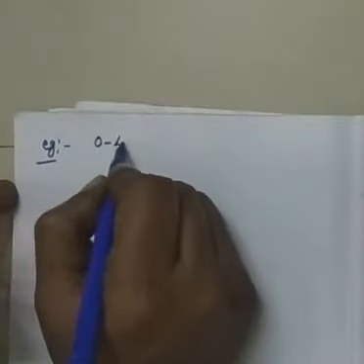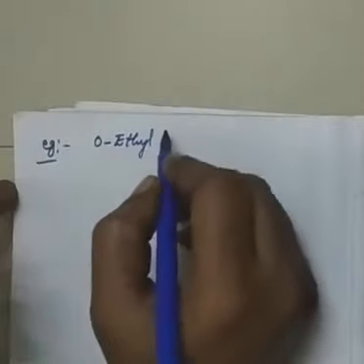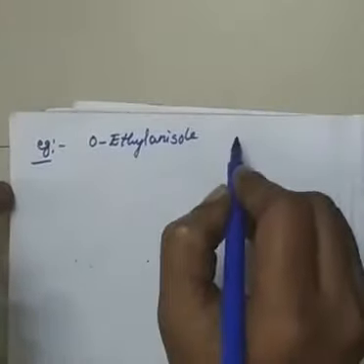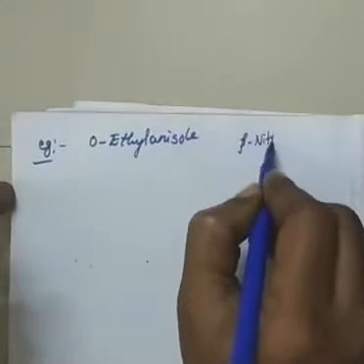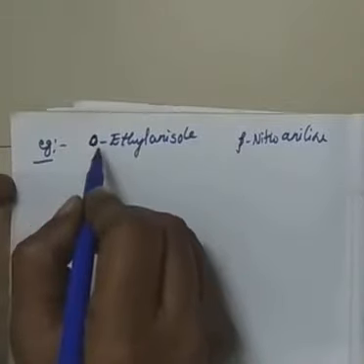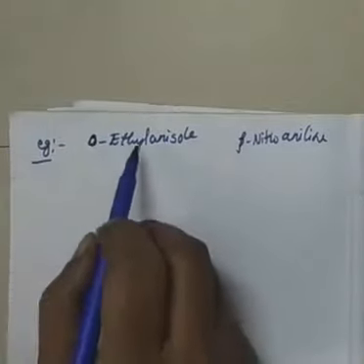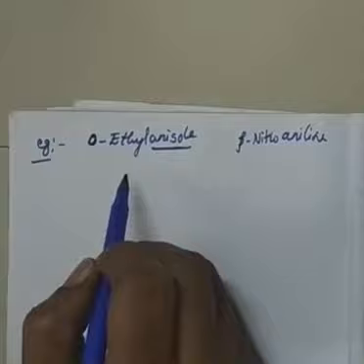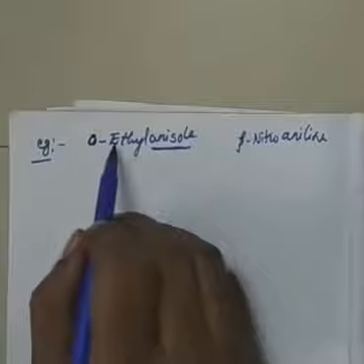See here, they have given one example. They have given the name and we have to write the structure: ortho ethyl anisole, then para nitro aniline. How to write? You just practice. Ortho ethyl anisole, with ethyl in italics. I will give you a hint: ortho means second position. Anisole means OCH3 group, so benzene with OCH3 is the base compound. Ortho means the second position from OCH3 will be ethyl.